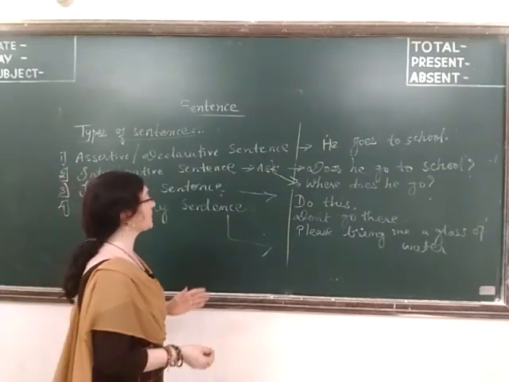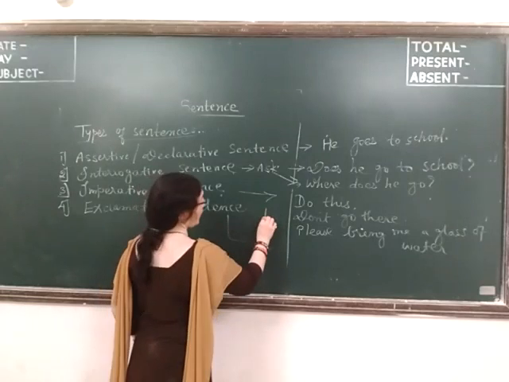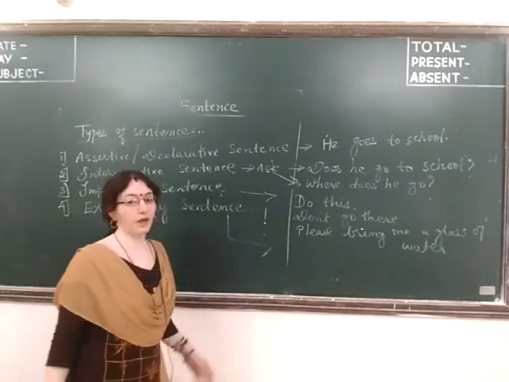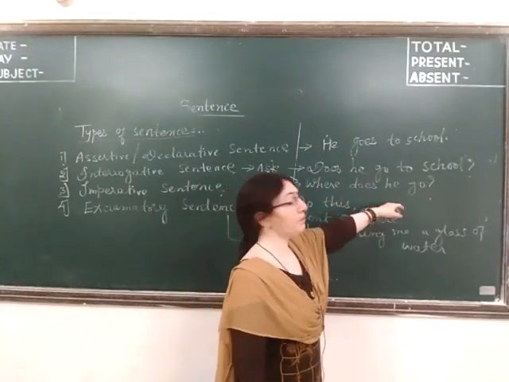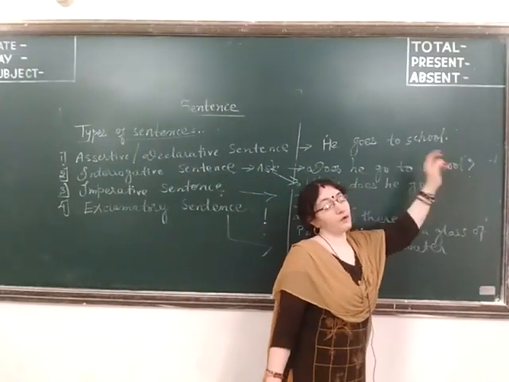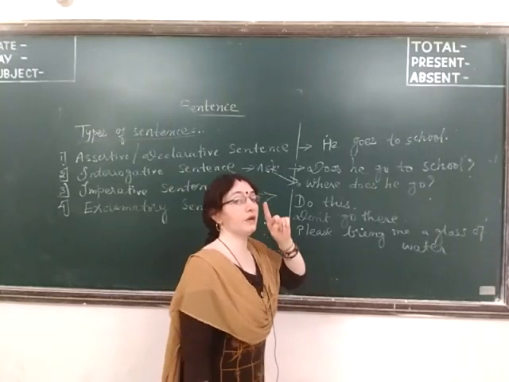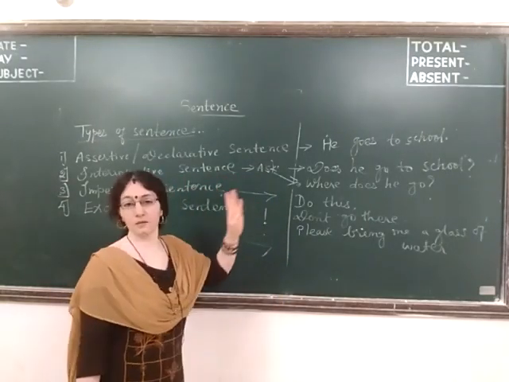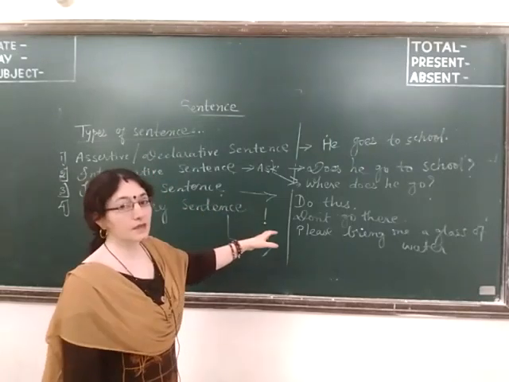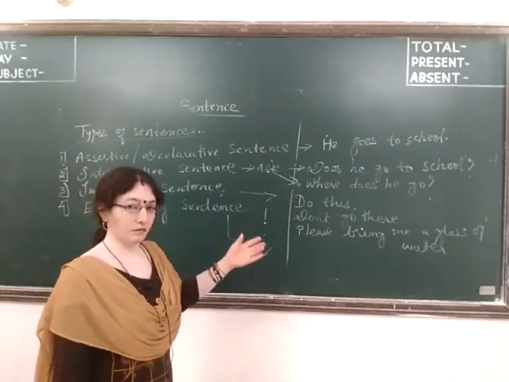In exclamatory sentences, we put an exclamation mark. And in interrogative sentences, compulsorily we put a question mark. If you don't put the question mark, it will be wrong. In exclamatory sentences, the exclamation mark is there.